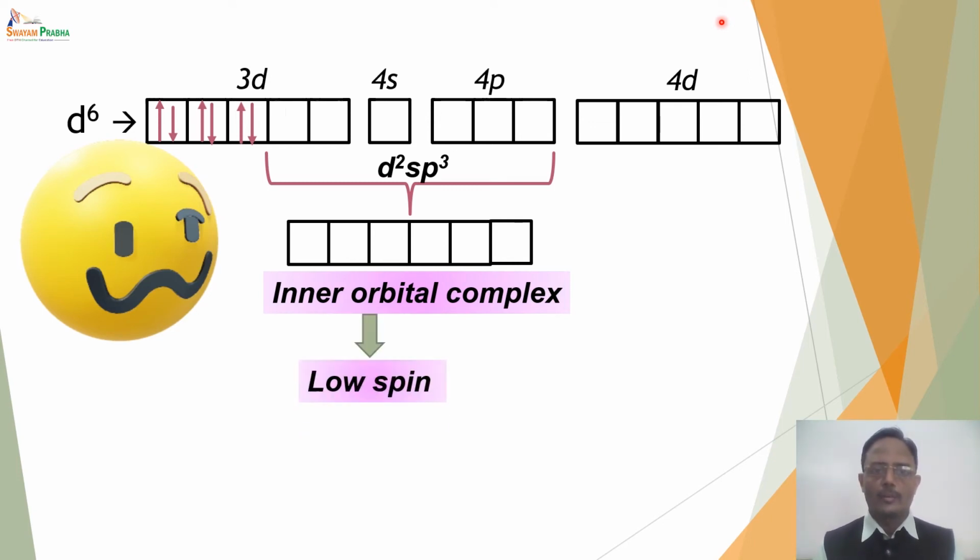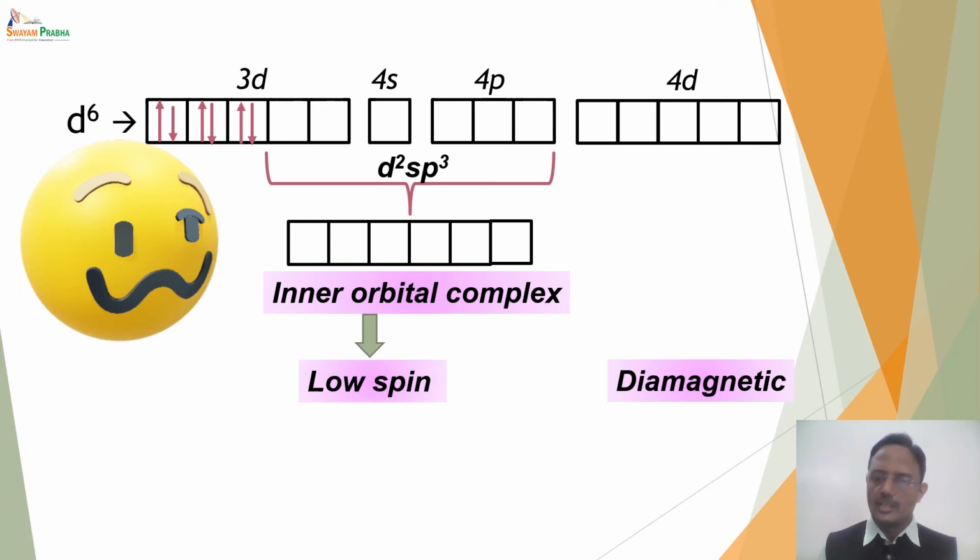Now this inner orbital complex is a low spin complex, and you can see that in the d6 system there is no unpaired electron, as all the electrons are paired up, and similarly all the electrons will be paired up in the complex also. As a result, the low spin complex in d6 configuration will be diamagnetic in nature. We know that whenever all the electrons are paired up, the species is diamagnetic. If there is an unpaired electron, the species is paramagnetic in nature.